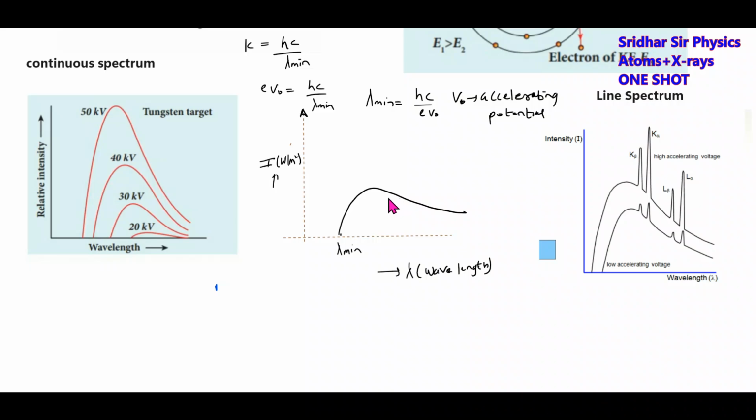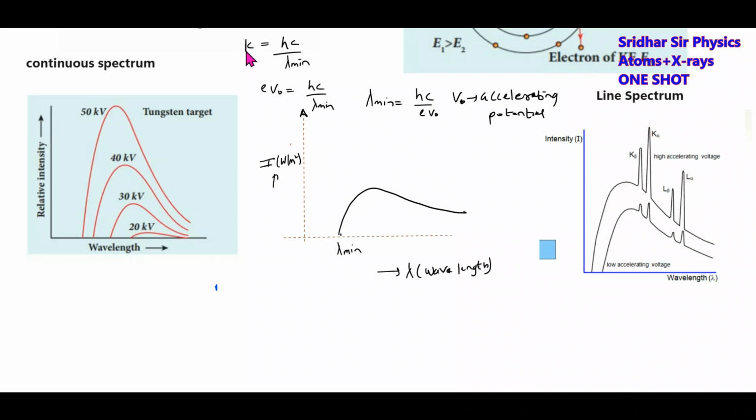Why does this continuous spectrum occur? Because the electron, when passing through the target material, continuously loses its energy. 95% is lost as heat, and the remaining 5% converted to EM waves has a spectrum like this, the intensity. Then there is one particular electron which will lose all its energy in the form of an X-ray photon only.